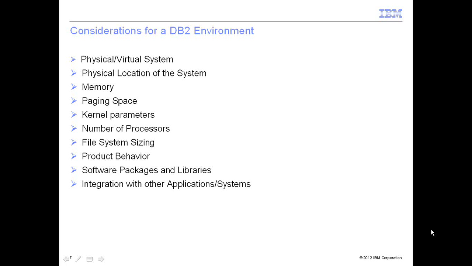Before you actually go ahead and try to install DB2 on a system and get started with setting up an environment, please take a look at some of these, which are very, very crucial from a functional perspective. The first thing that you need to remember is whether to choose a physical system or a virtual system. When we say physical or virtual, what it means is whether the system is going to be an LPAR or a VM image, which is a virtualized system, or can be hosted on a physical system.